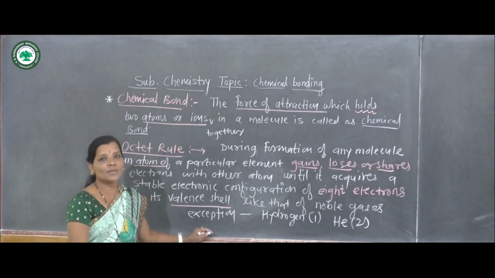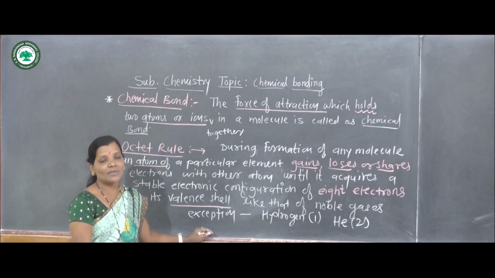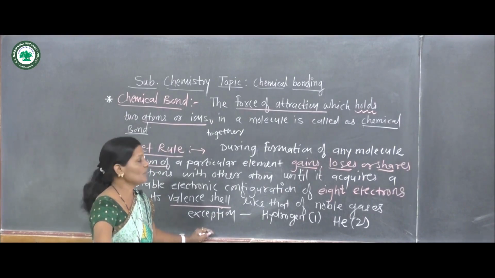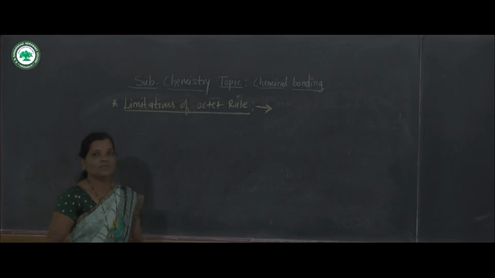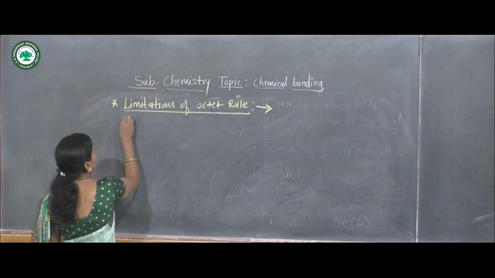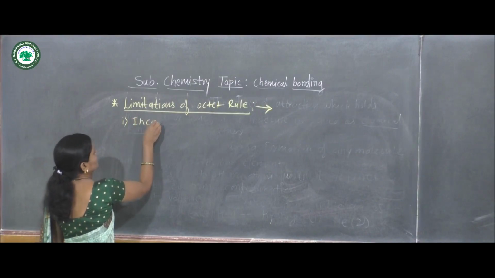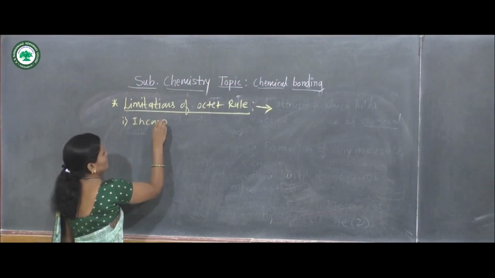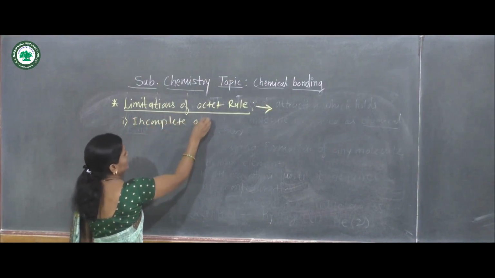So there are some limitations to octet rule. We will see the limitations of octet rule. The first limitation we will see is incomplete octet.